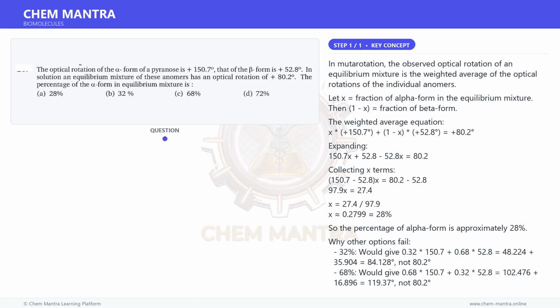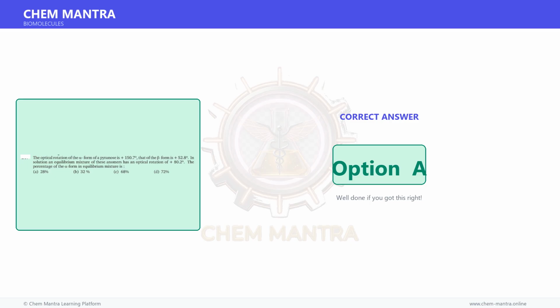72% would give 0.72 times 150.7 plus 0.28 times 52.8, which is 108.504 plus 14.784, equal to 123.29 degrees, not 80.2 degrees. Therefore, the correct answer is option A.